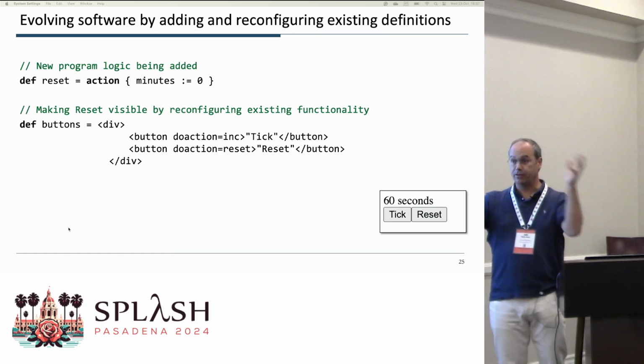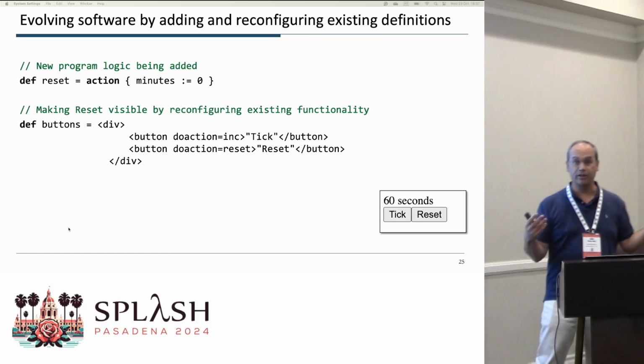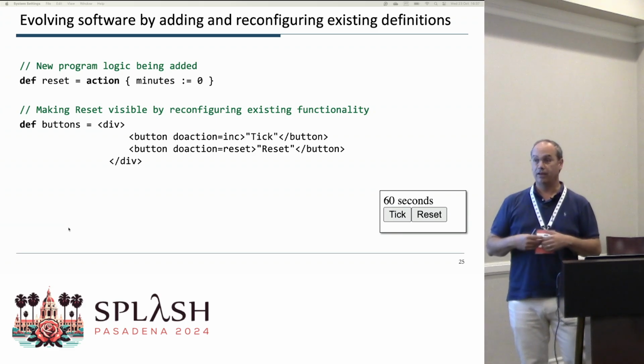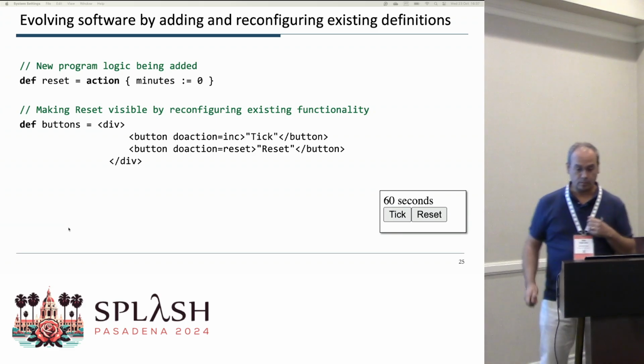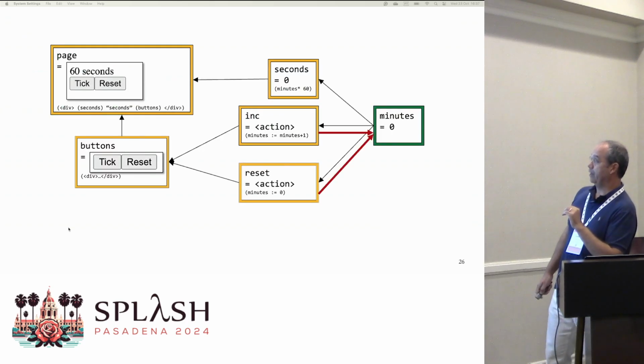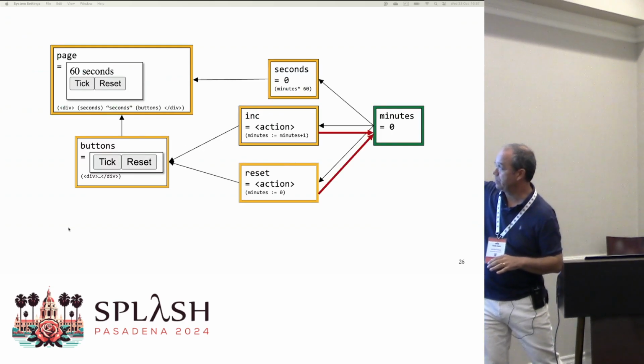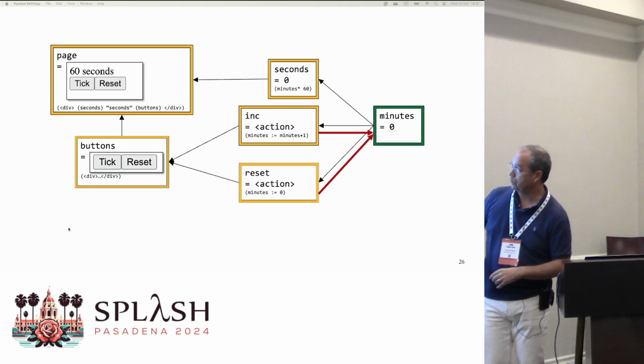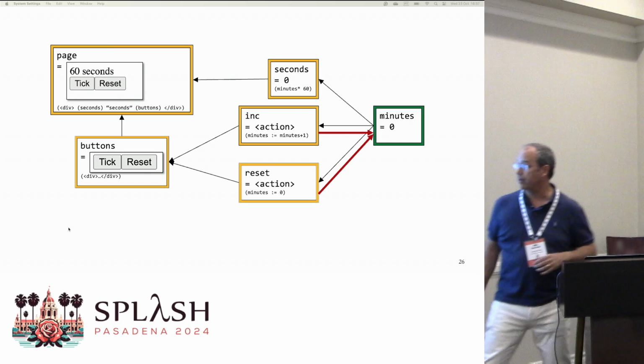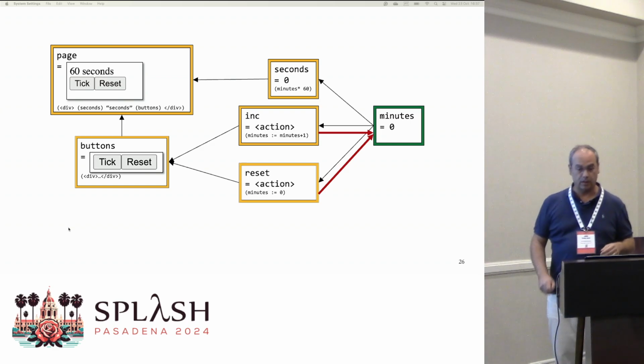So a button appears in everybody's user interface because it's been updated in the code base. So we redefine the buttons, and all the pages are updated.